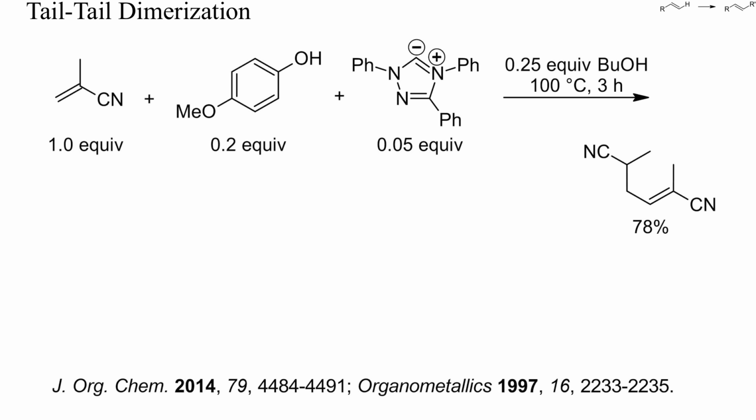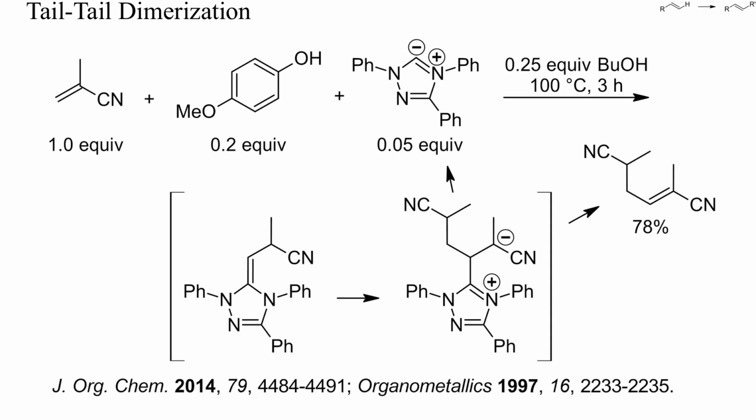This here is a rare example of transition metal-free tail-to-tail dimerization of an electron-deficient alkene. The catalyst was a heterocyclic stabilized carbene. This catalyst acted by converting methacrylonitrile into a nucleophilic ketene aminal, which then added to another molecule of nitrile. Elimination of the catalyst generated the alkene dimer. Again, this reaction was run at high concentration, which generally favors oligomerizations.